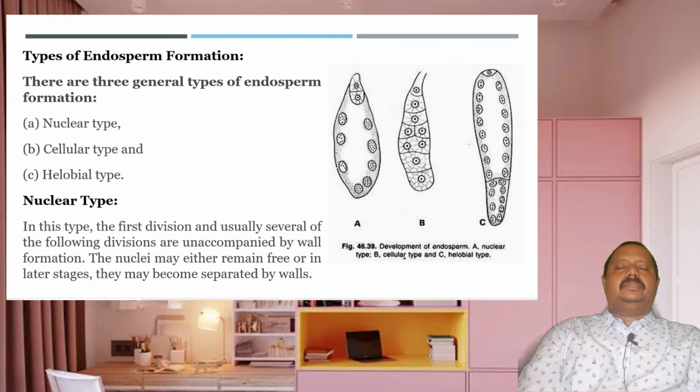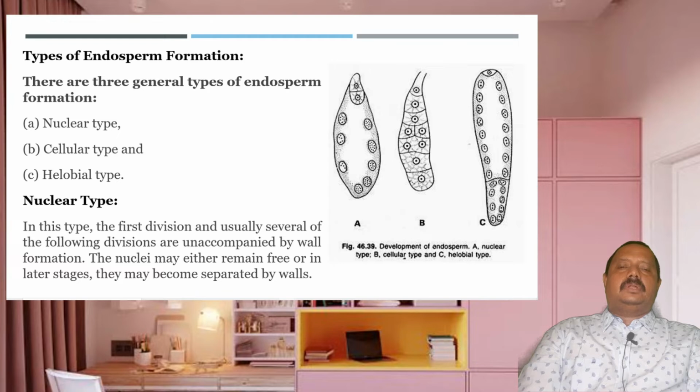The nuclei may either remain free or in later stages they may be separated by cell walls. This is the nuclear type. We can see the picture where the development of endosperm in A, where the nuclei divide and redivide without any formation of wall between them.